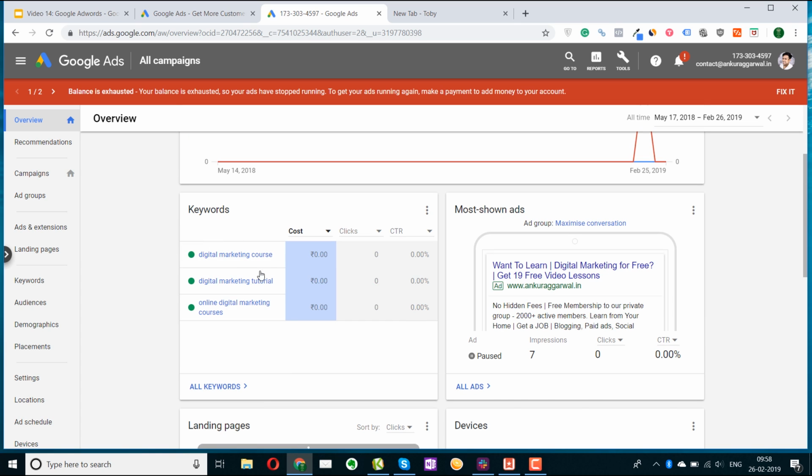And here you will see all the keywords that I've chosen for my campaign. Since I created a sample campaign for my landing page, Learn Digital Marketing for Free, my primary keywords are digital marketing course, digital marketing tutorial, and online digital marketing courses. This is because the intent is really high whenever someone is searching for this. In the slides we were going through on Google Ads, you saw that I highly focus on the intent of the keyword.